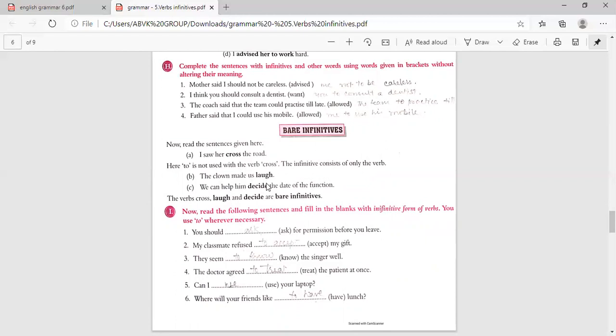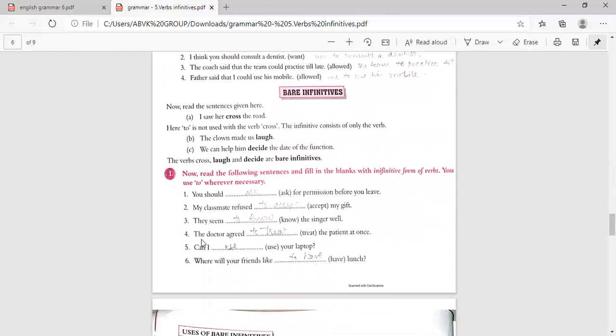So this is also a bare infinitive. Then why is it a bare infinitive? Because to has not come. We can help him decide the date of the function. So we can help, here to is not there. We can help him decide the date of the function. So the verbs cross, laugh and decide are bare infinitives. These are called bare infinitives.